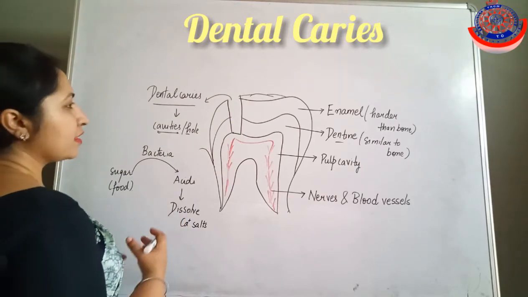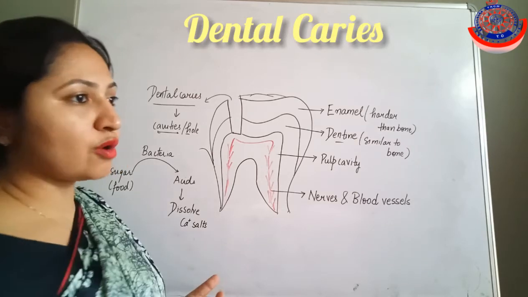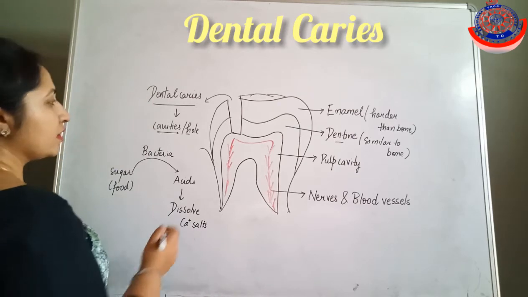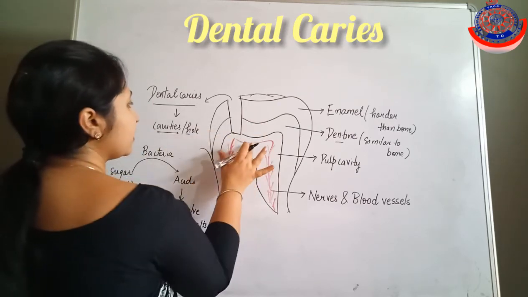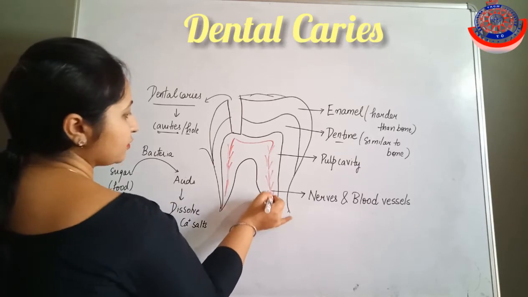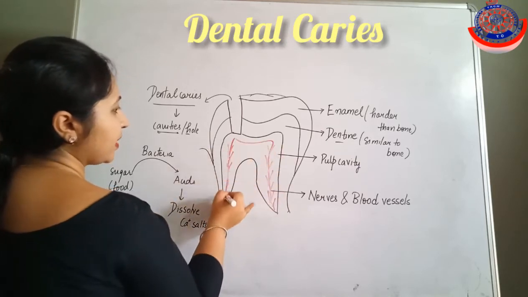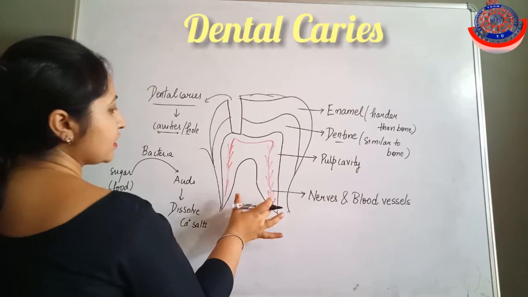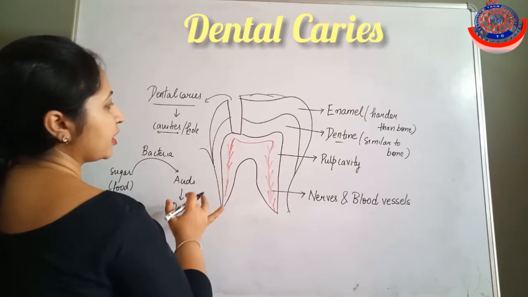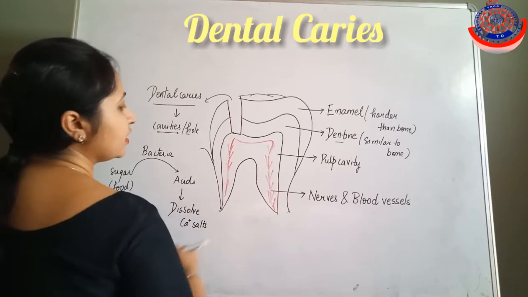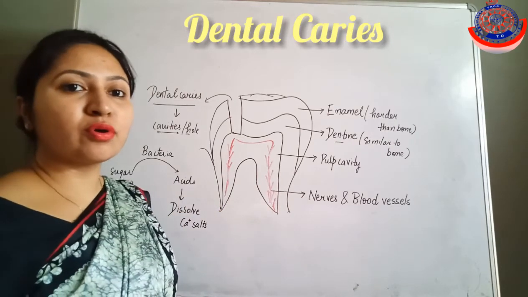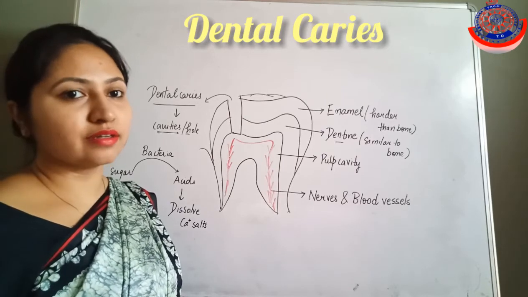Now how do the inflammation and toothache occur? When these acid forming bacteria reach the pulp cavity region, they irritate the nerves and the blood vessels which are present in the pulp cavity. Then inflammation and infection occur, and because of that the toothache occurs.